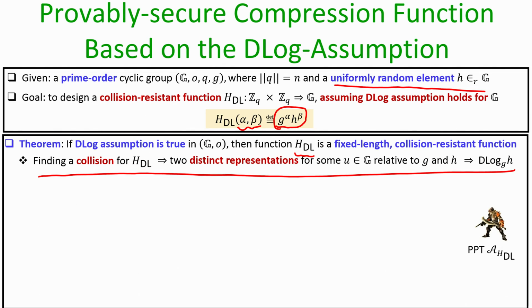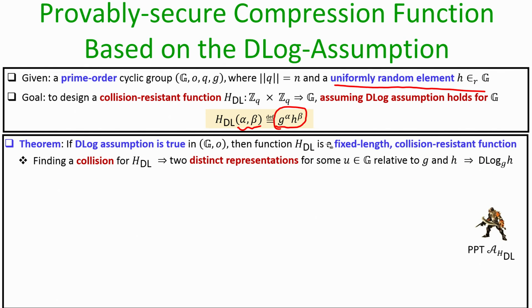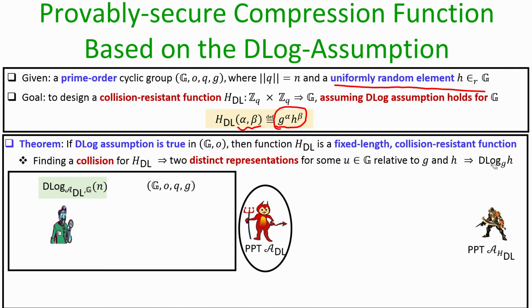Imagine we have a polytime algorithm who knows how to find collision in the function h sub dl. Using that algorithm, we construct another algorithm which can solve an instance of discrete log problem in the group G. So, this adversary A sub dl participates in an invocation of the discrete log experiment with respect to the group G. Then as part of the challenge for that experiment, the challenger picks a random x and gives the challenge h, which is g to the power x, and the goal of this adversary A sub dl is to extract out this x.